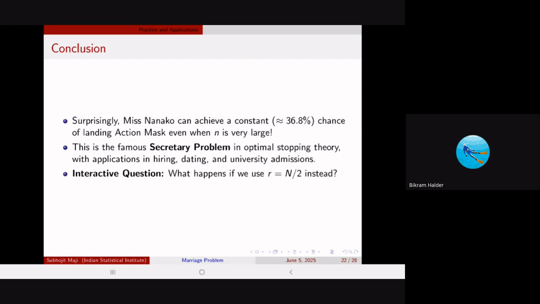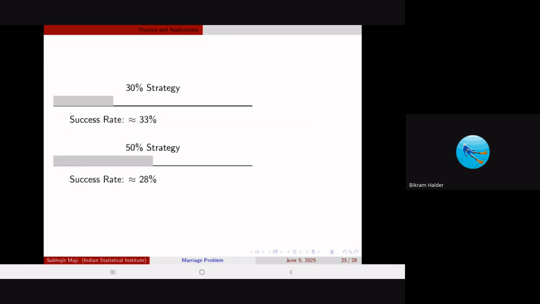So what if we use n by 2 instead? We can't use n by e, right? You need some integer values there. So what happens if we use n by 2? n by 2, that is a 50% strategy, would lead you to a 28% success rate, whereas n by 3 gives you a very high success rate, that is 33%.